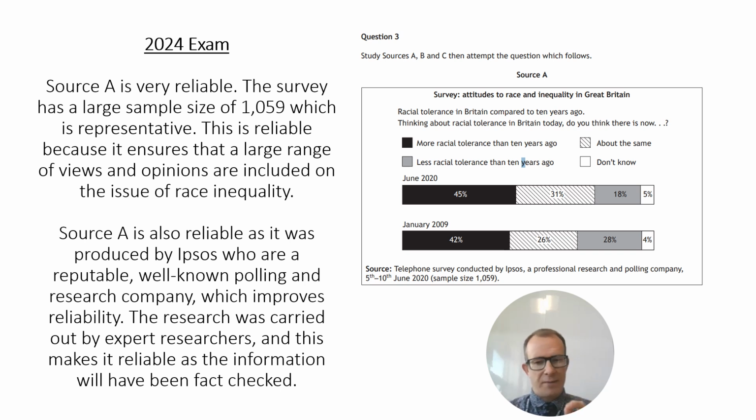But the key thing about this question is you've always got to explain, if it's a large sample size, why is that reliable? If it's a professional polling company who do surveys, why is that reliable? That's the key thing about this question. Push yourself to add more.